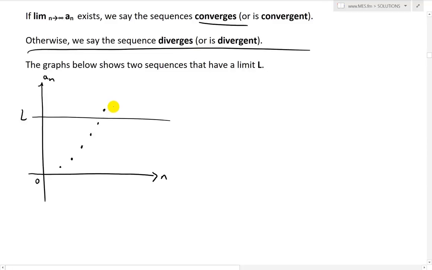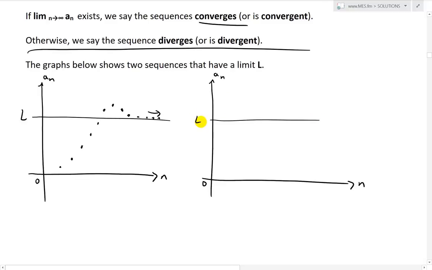This one would have a limit and look like this. As you see, it goes up above and comes back down, approaching that limit L. So that's one way. Another form is you can even have it like this. It's still going to be the limit of a_n, and then we have the same L, like that.